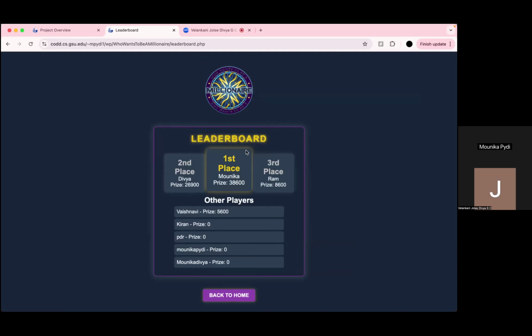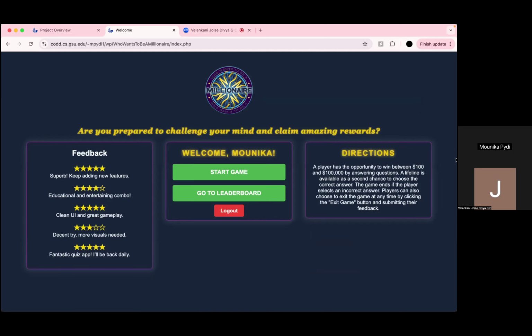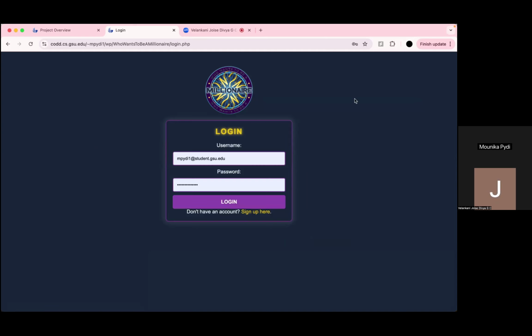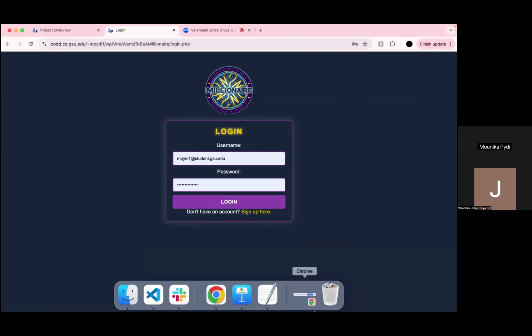Here in this screen we can see the top three players with the first one highlighted, and after that a list of other players. Next we go back to home. Using this back to home, we can go to the landing page. Here we can see the feedback and everything, and by clicking logout, the user is logged out, and it goes to the login screen. This is the game we have developed.